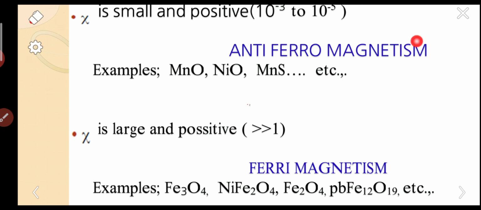Next one is antiferromagnetism. The susceptibility is small and positive. Its value is 10 power minus 3 to 10 power minus 5. Examples are MnO, NiO, MnS, etc. These are the antiferromagnetic materials. And next one is ferrimagnetism. The susceptibility is large and positive, that means greater than 1. Examples are Fe3O4, ferrites, NiFe2O4, PbFe12O19, etc. So these are the susceptibility values.